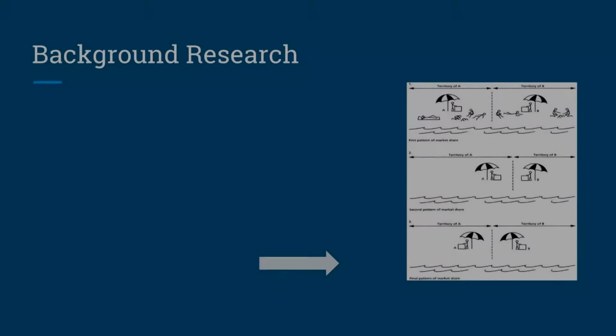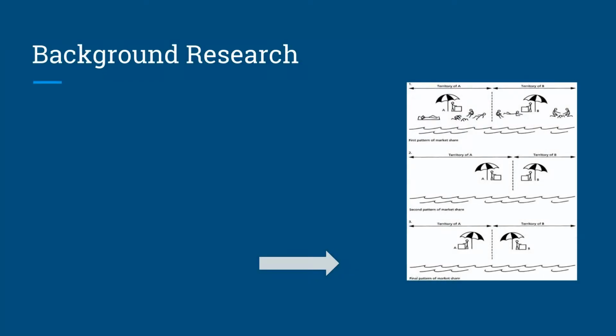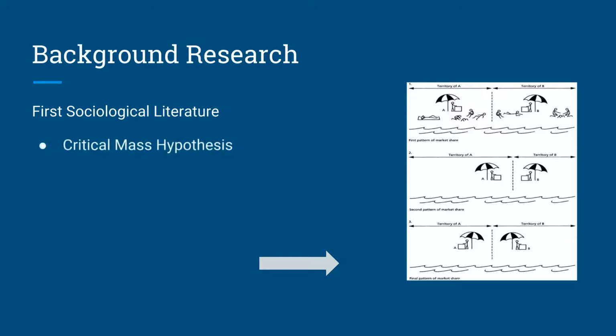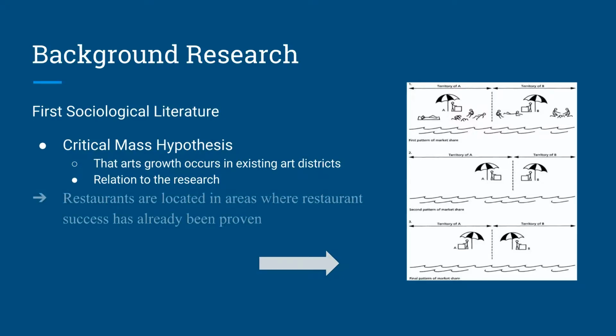For our background research, we looked at sociological literature and we found that Patterson and Silver's critical mass theory is very important to our research. The critical mass hypothesis holds that art growth occurs in existing art districts. We adopted this line of thought to hypothesize that restaurants are located in areas where restaurant success has already been